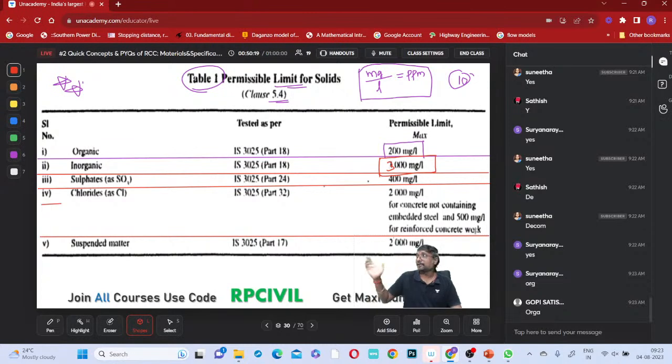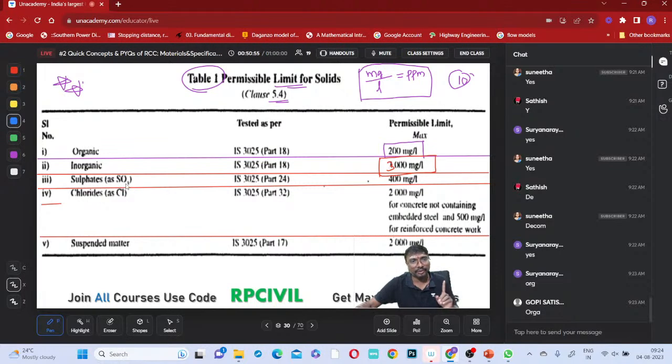Suppose you are leaning on a wall, and the water used for the concrete construction of that wall, or the cement mortar in that brick wall, has more organic material. Bacteria and fungus formation will be there, which will definitely affect the structure and also cause diseases. So it is very dangerous to have more organic material. That's why the limit for organic material is lesser. Inorganic, okay, no problem, because it is non-reactive.